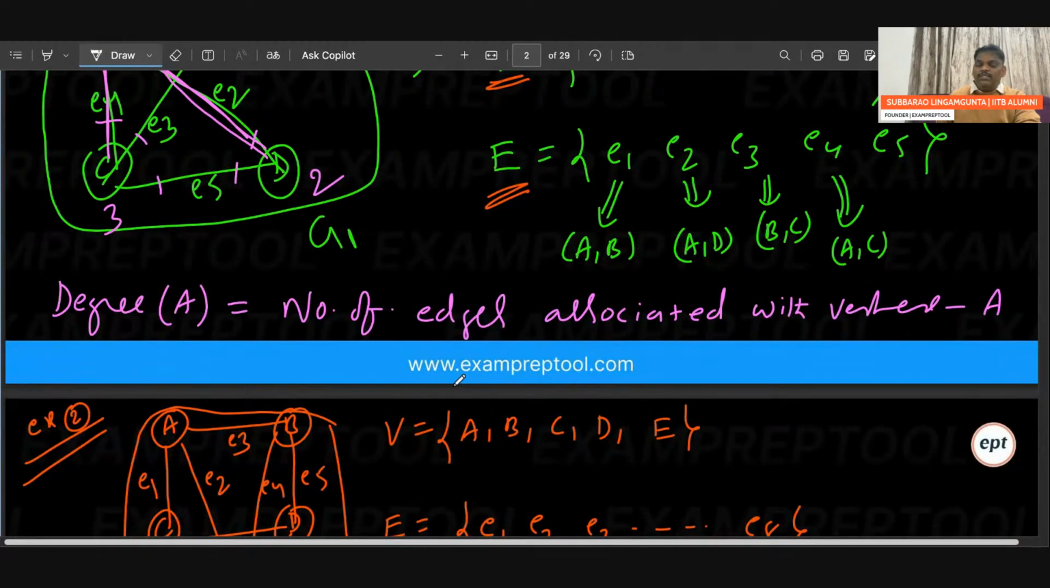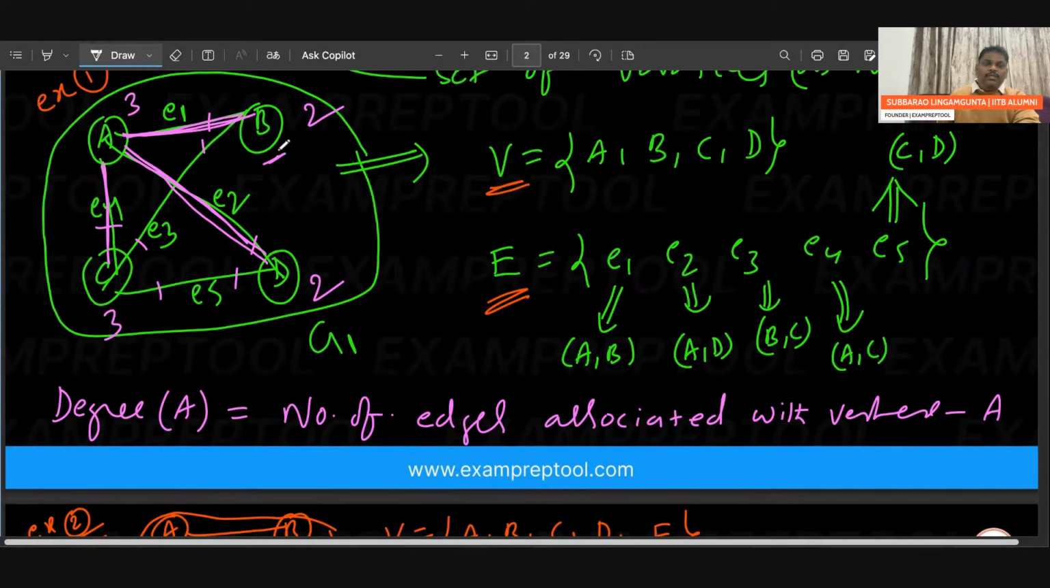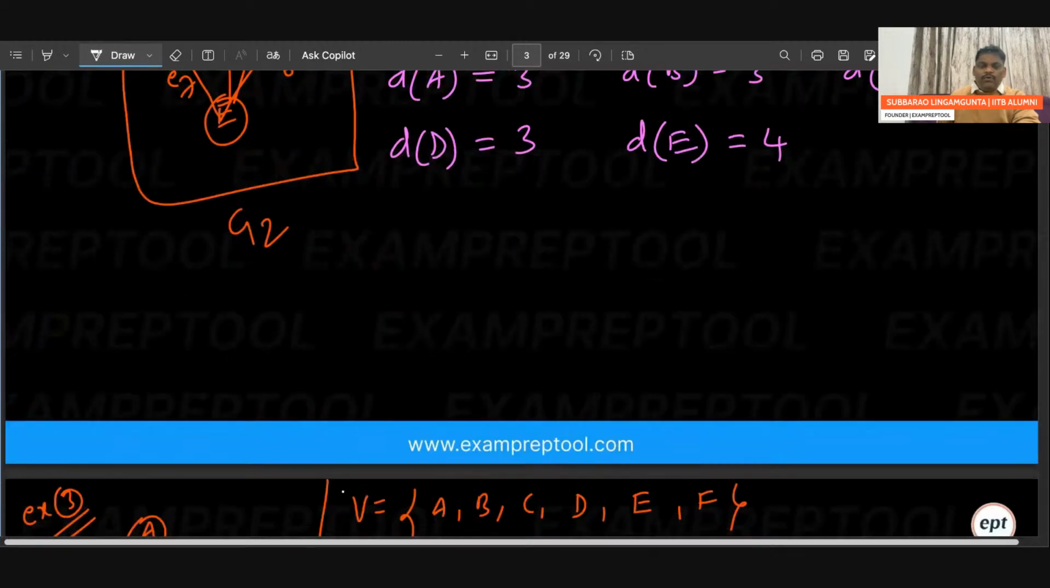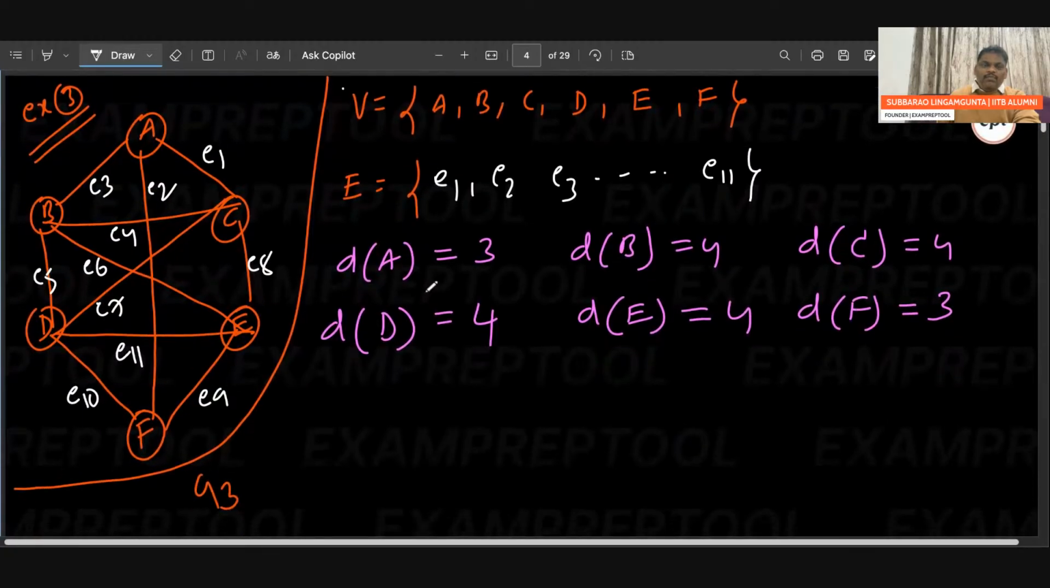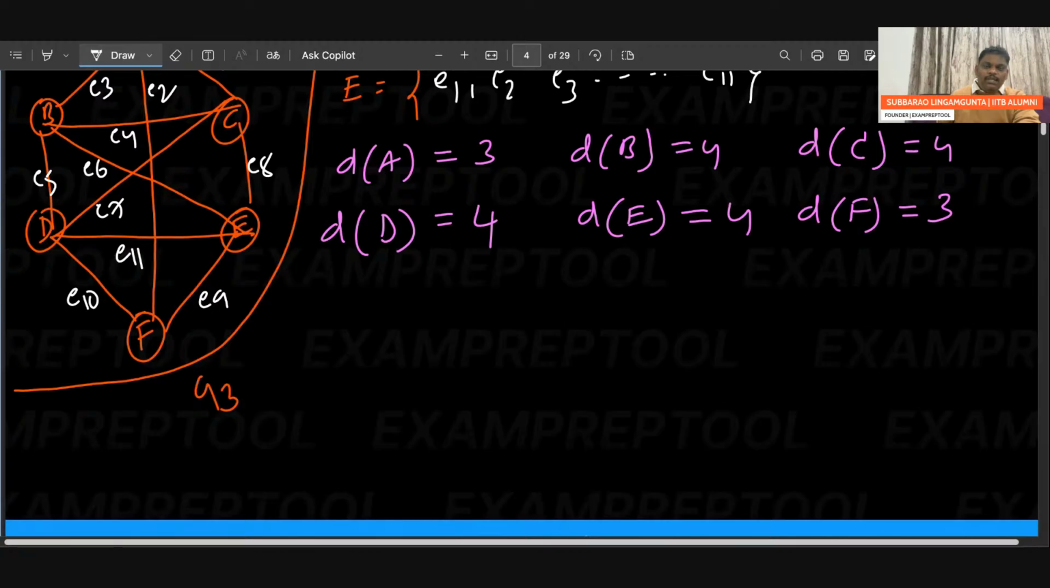Remember what is the degree? Degree of a particular vertex is nothing but how many edges it is associated with. The number of edges associated with the vertex A is called degree of A. So we computed, for example 1, degree of A is 3, degree of B is 2, degree of C is 3, degree of D is 2. Similarly, example 2: degree of A is 3, B is 3, C is 3, D is 3, E is 4. Let's go to example 3. Degree of A is 3, B is 4, C is also 4, D is I think 4, E is 4, F is 3, like that.